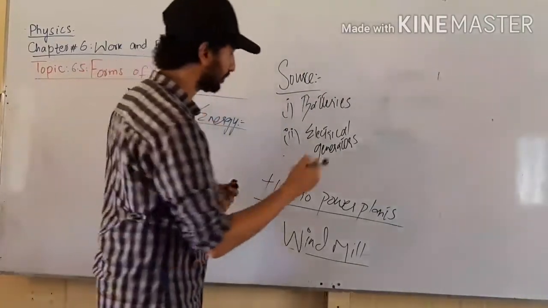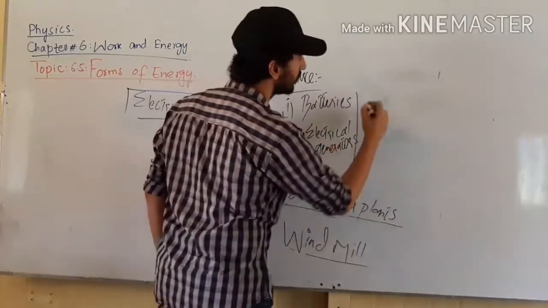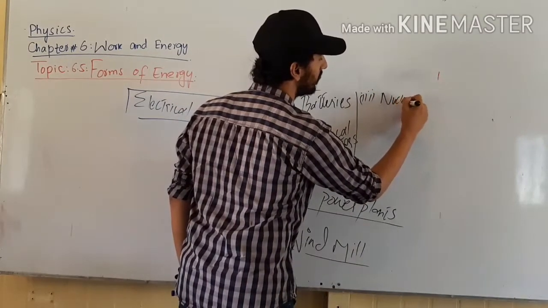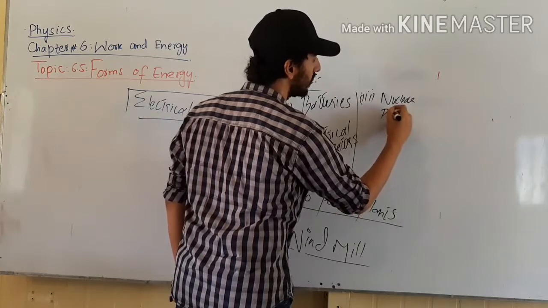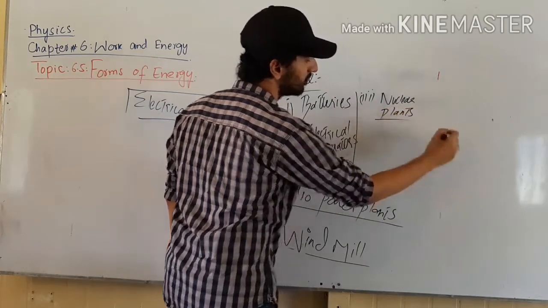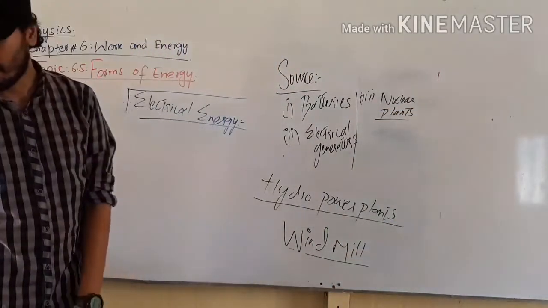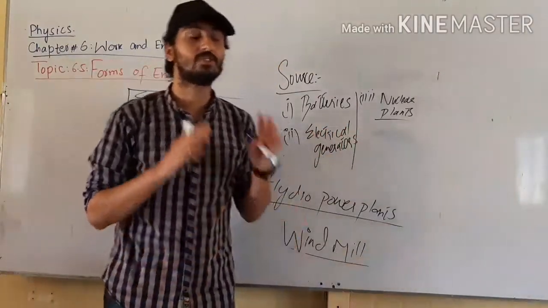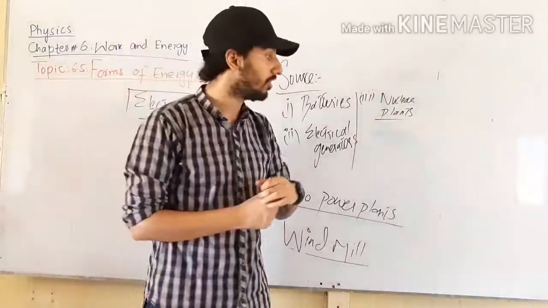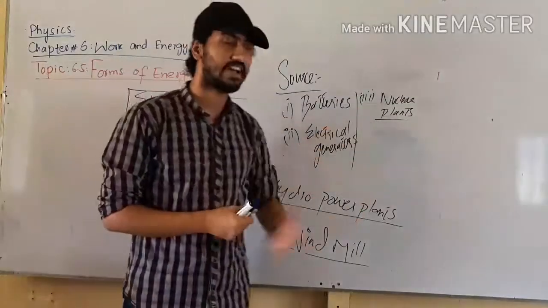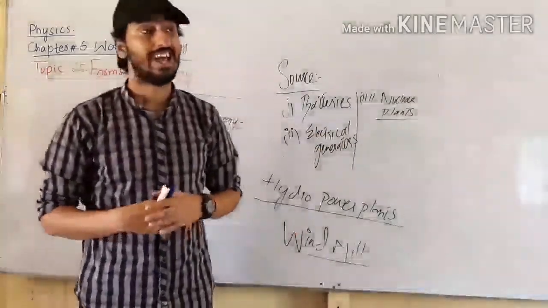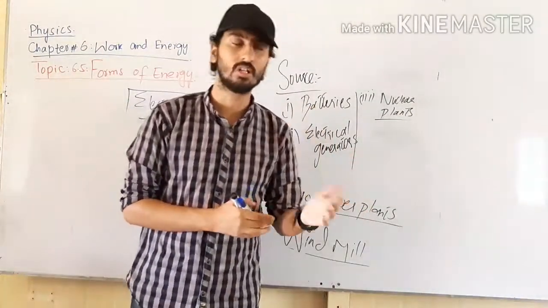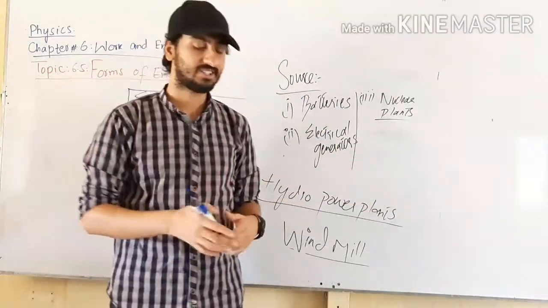Also, the third source is nuclear plants. A lot of countries are using nuclear plants for the production of electricity. In these cases, radioactive nuclear elements are used, and by the gain of nuclear radiations, the turbines are driven and electricity is produced.